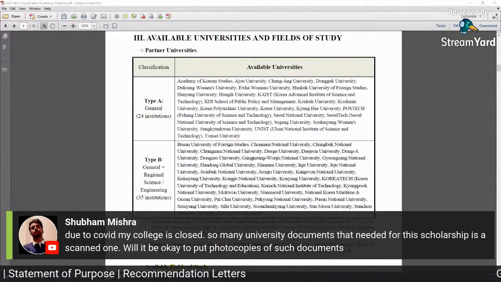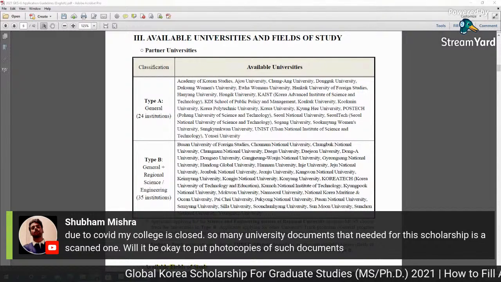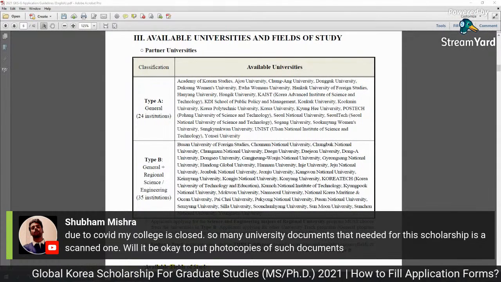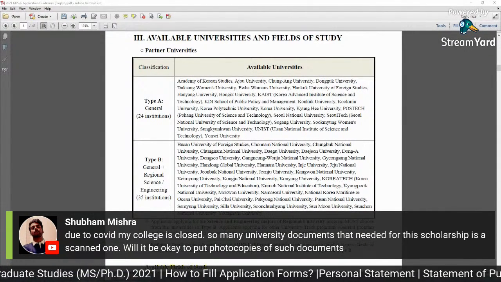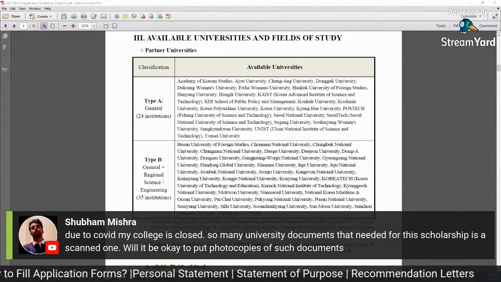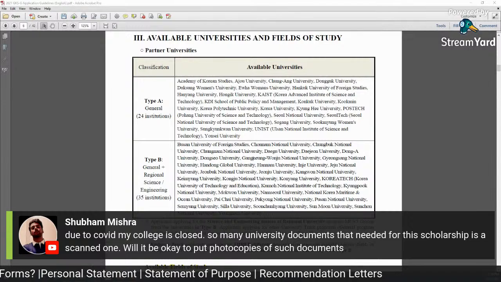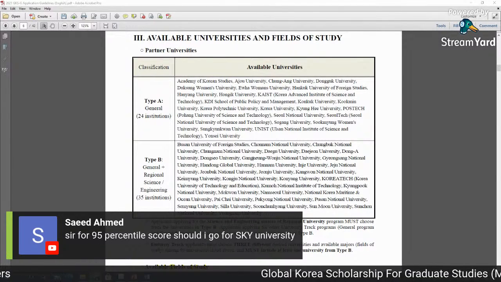Otherwise you should send these copies, but make sure that you get the notarization, or you send the notarized copies. But without the original degrees, I think the notary public officer will not make a stamp or verify your degree. Most of the time they ask you for the original degree, and then they make the verification of the photocopies.